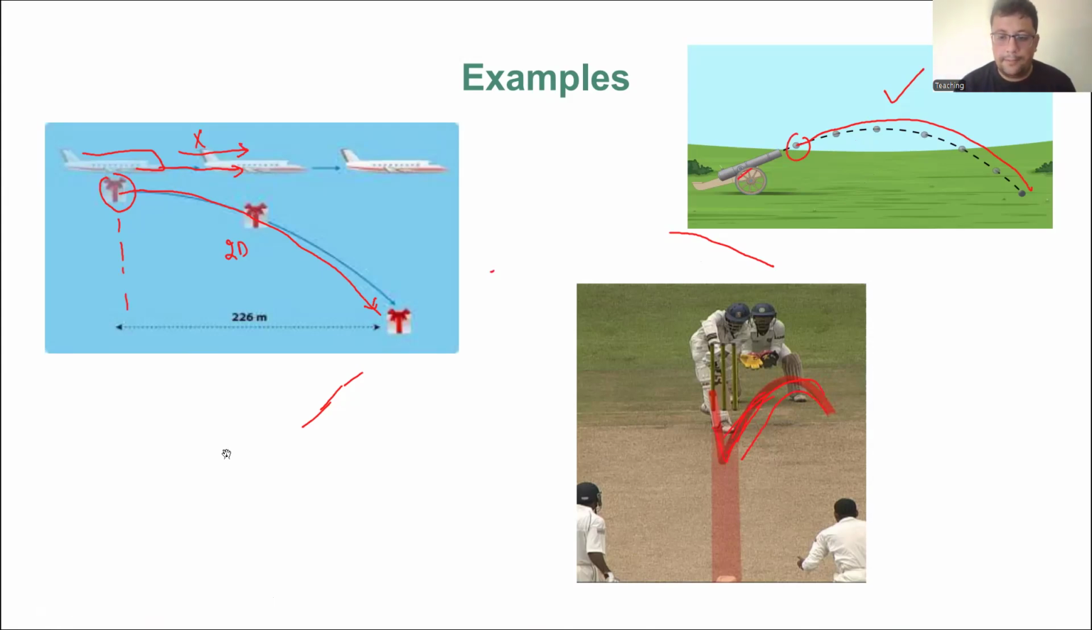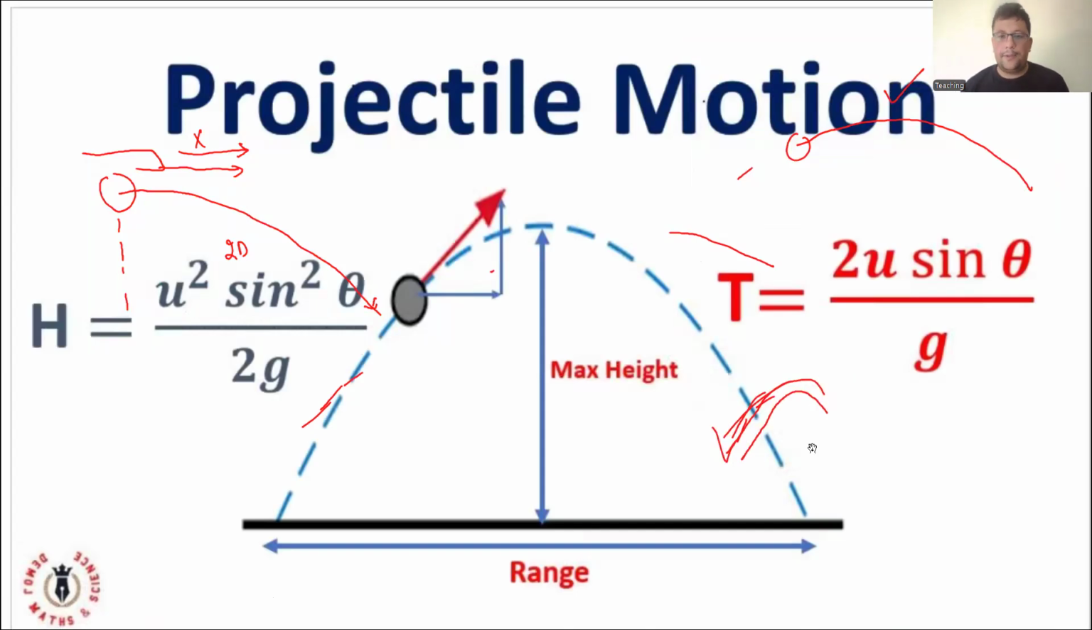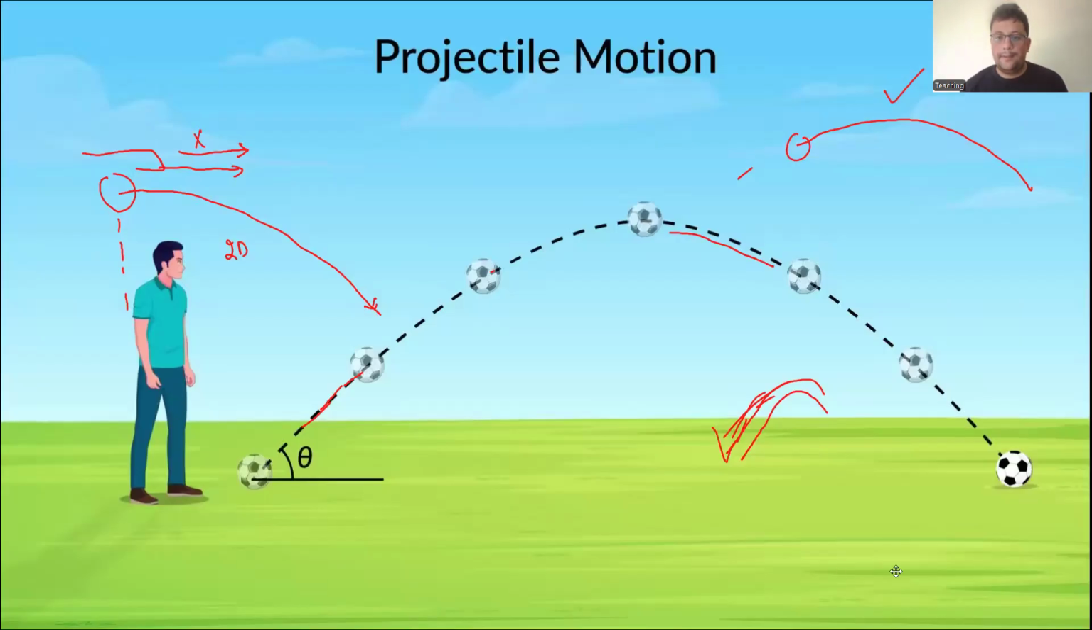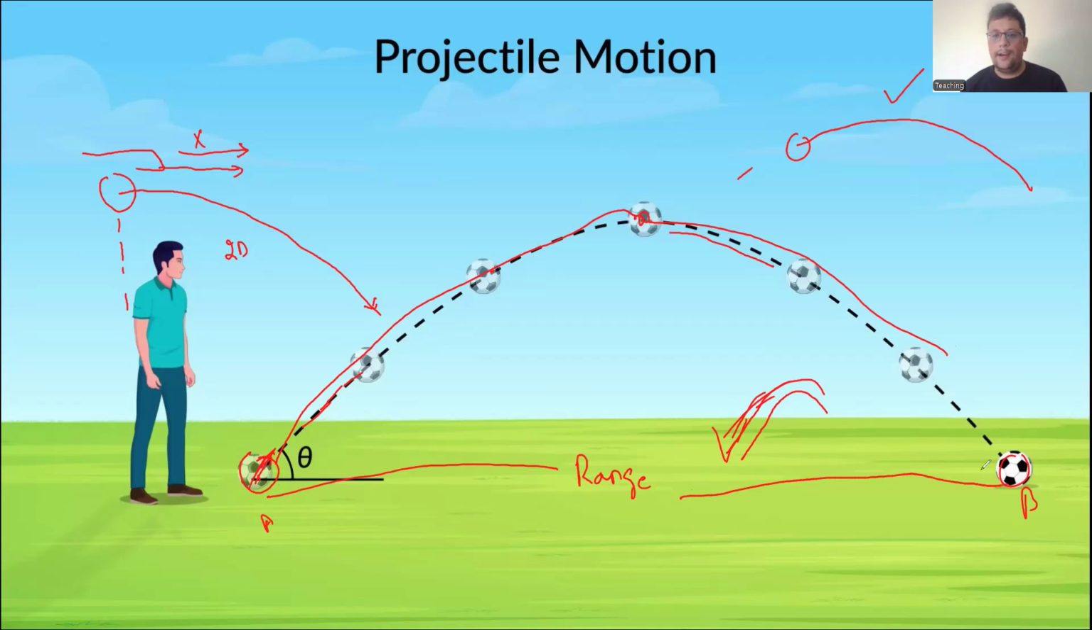All right, so the most important thing in projectile motion is the range of projectile. What is the range? If we kick the ball from point A, the ball moves apart like this, rises to a certain height, and then drops at point B. So the distance from point A to point B is what we call the range of projectile. All right, so this is the range of projectile.